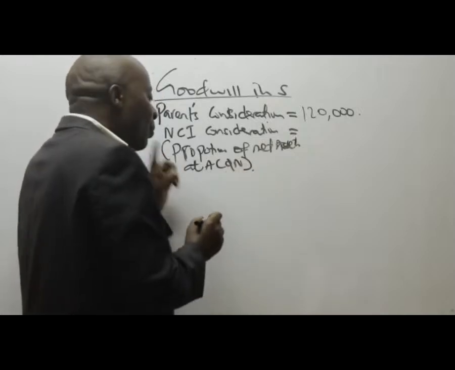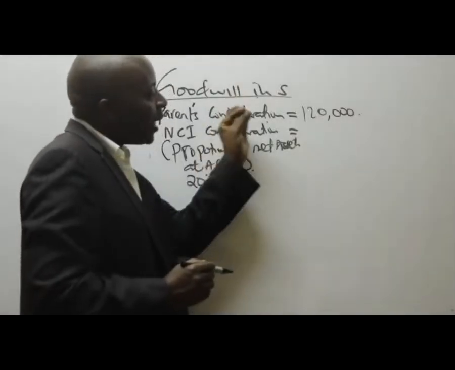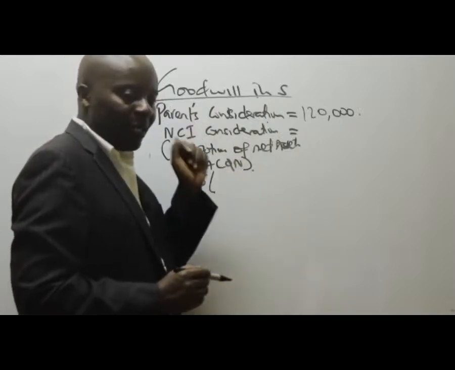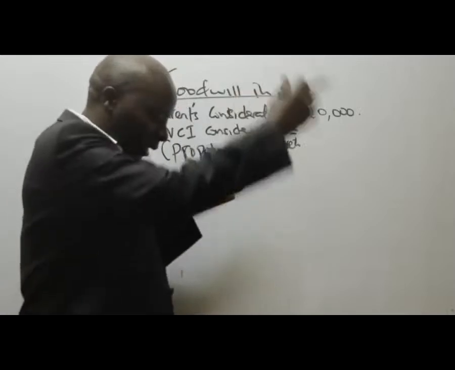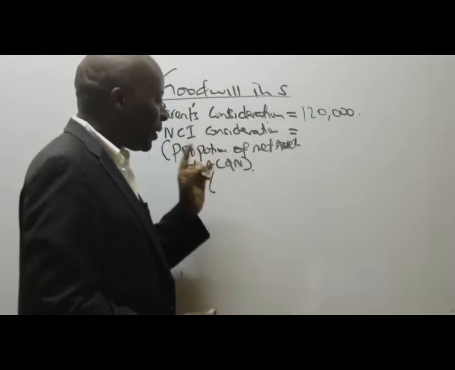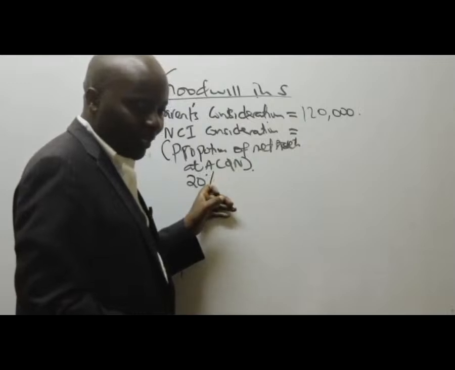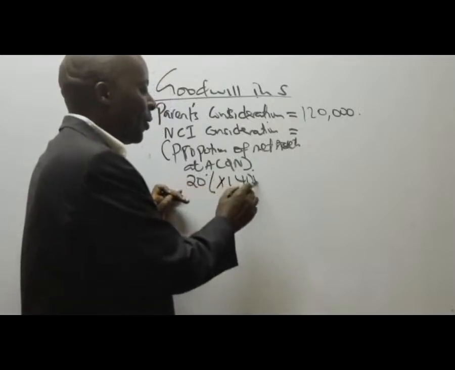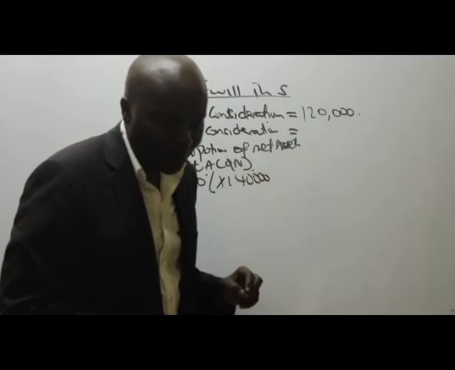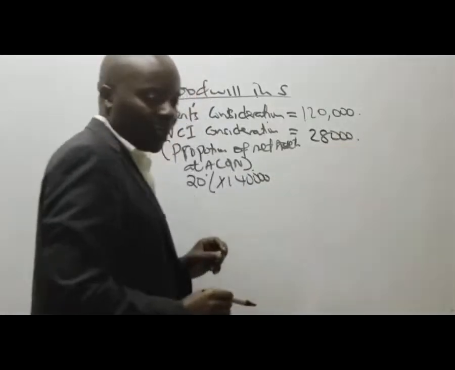So the NCI proportion percentage, mliambia 20%. Ebu angalieni at acquisition, what were the net assets value of this company called S? You know, kuna at acquisition, kuna at reporting. At acquisition, is there somebody who can give me the figure of the total net assets of the subsidiary at acquisition? 140,000, yes. This is what now will come to 28,000.